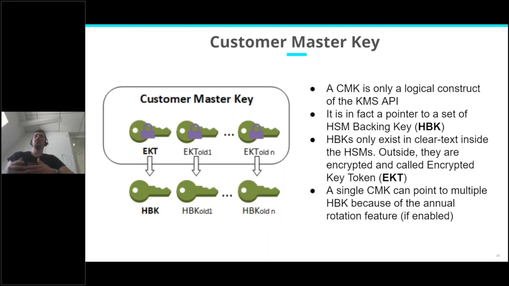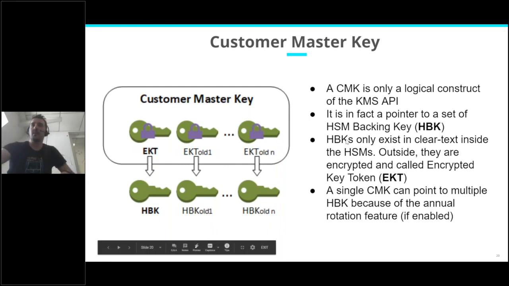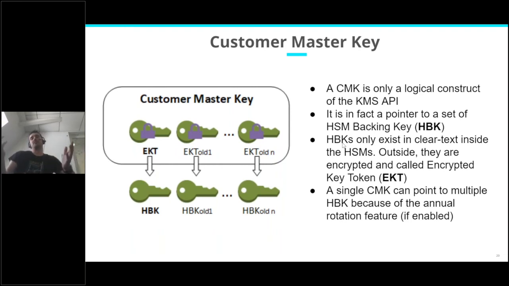If you simply rotate the key and forget the old key, you will probably lose some data because without the key you cannot decrypt it. And HSM backing key is the name of the key inside the HSM, and when it is exported, it becomes an encrypted key token. All those terms, I did not obviously invent them.